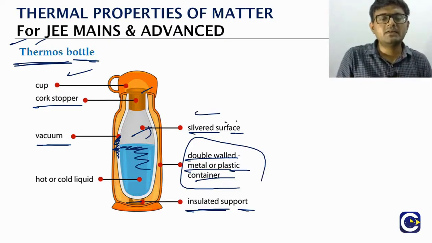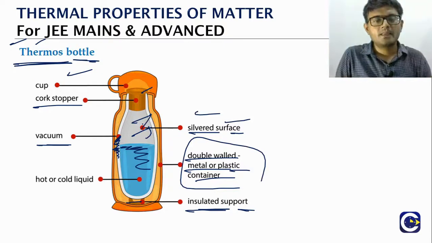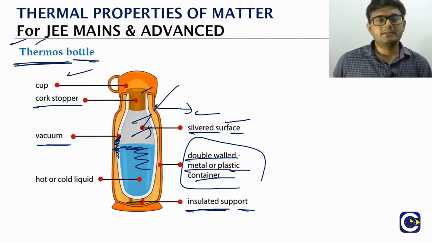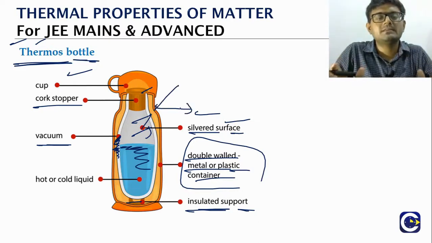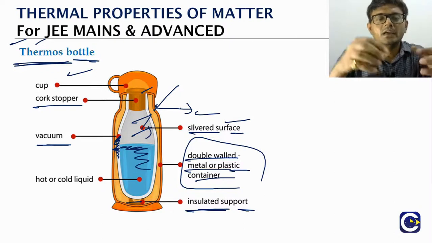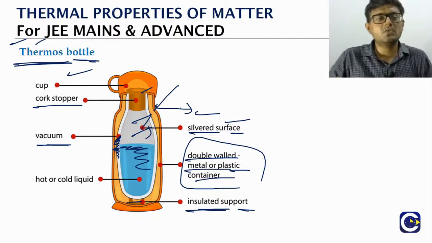Inside we are keeping a silver surface, right? So any radiation that is going will get reflected. Even the outer surface also, if any radiation falls on it, it will get reflected. So as a result, net we are able to cut off all the possible methods of heat transfer. And that's the reason why, whether inside we have a hot liquid or a cold liquid, we can maintain the temperature of it for a longer period. So this is the thermos bottle.